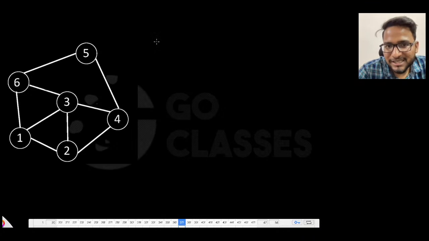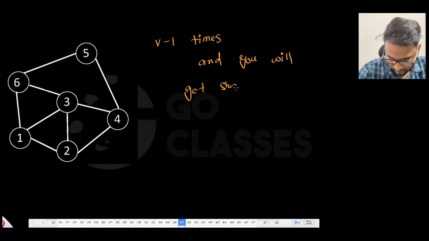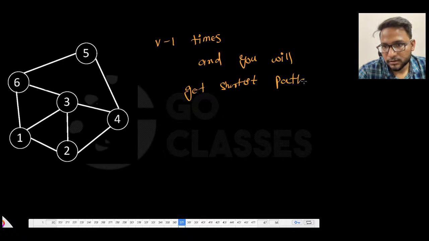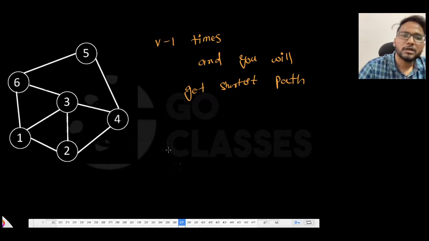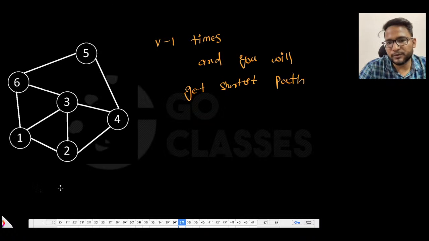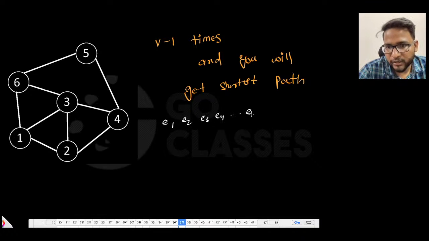What it says is that you relax V minus 1 times and you will get the shortest path. This is what this algorithm says. You relax V minus 1 times and you will get the shortest path. So why is it saying so? Let's suppose these are the edges that you have, maybe E1, E2, E3, up to 9 or 10 edges or whatever. Let's suppose E1, E2, E3, E4 till E9 you have.